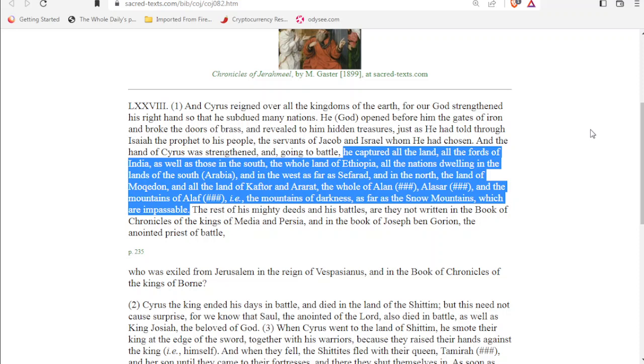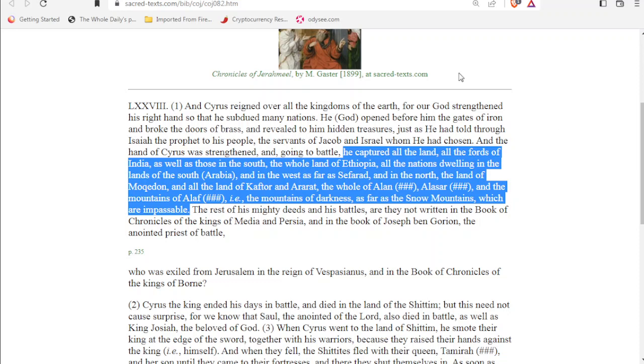Now we've spoken about this connection between India and Ethiopia near the beginning of this series, so we're not going to elaborate on that, but it's interesting how we keep coming up with these sources with this connection with India and Ethiopia.